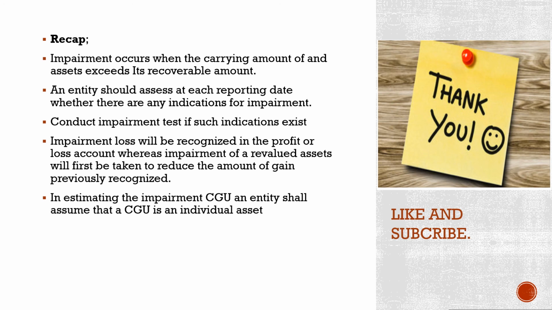If there are any indications that the asset might have been impaired, an entity is supposed to carry out an impairment test to establish the recoverable amount of an asset as of that date. And if the recoverable amount is less than the carrying amount of an asset, then the entity should recognize the impairment loss for that asset. The amount of impairment loss will be taken straight to the profit or loss account.